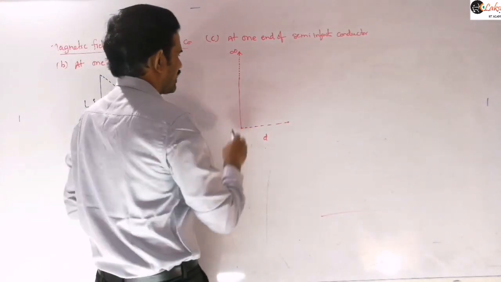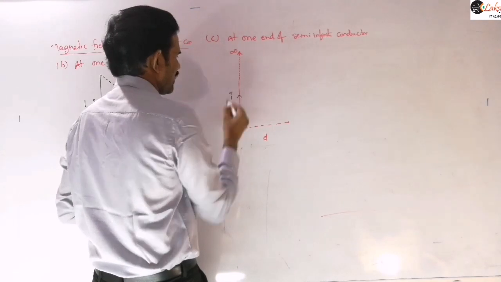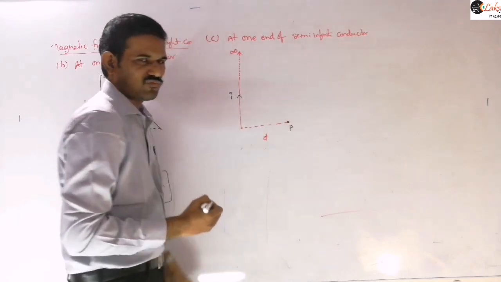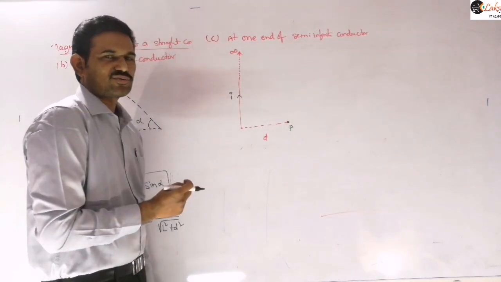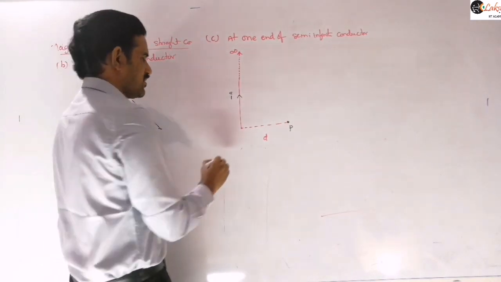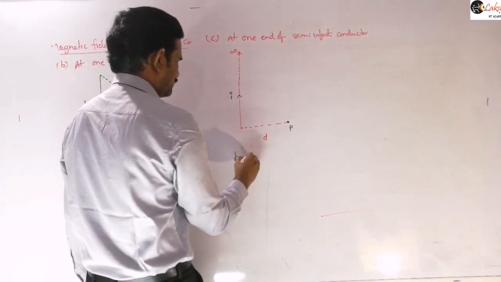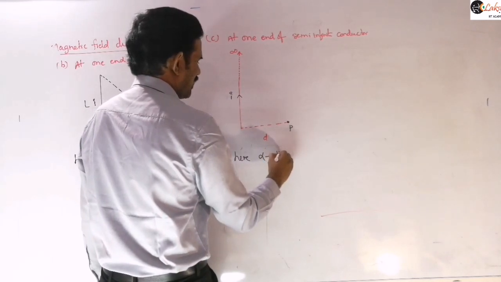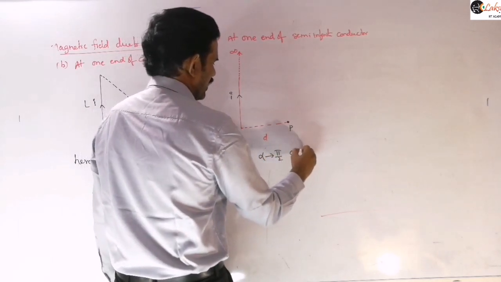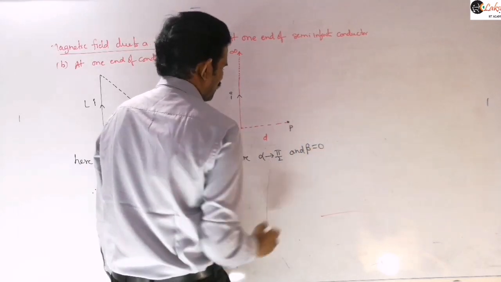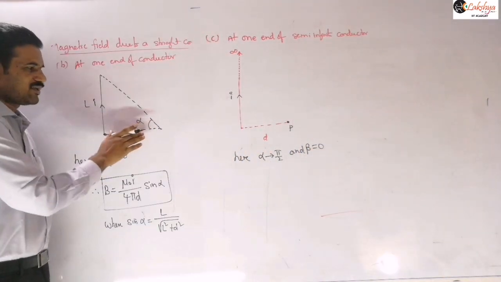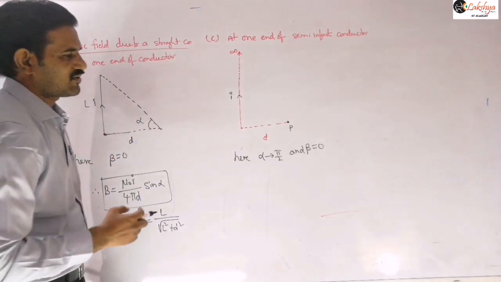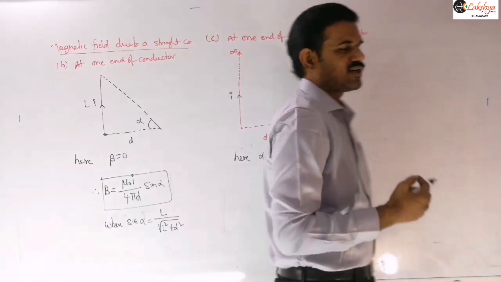Now the current I is flowing here. We need to find the magnetic field at this point. Just we need to substitute our alpha and beta values here. Now alpha tends to pi by 2 and beta value is 0. Because we are at one end, the line drawn from the end and this perpendicular will coincide with each other, so this beta value will be 0. And alpha tends to 90 degrees here.